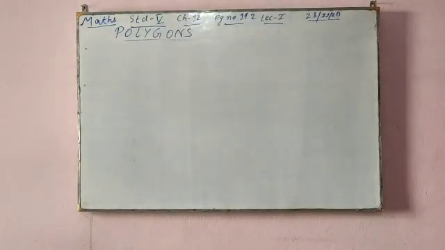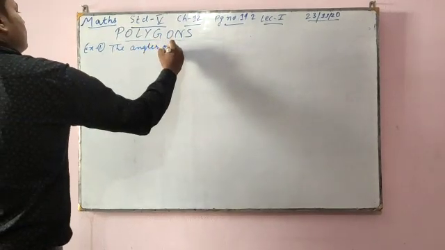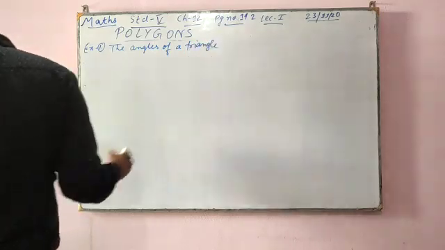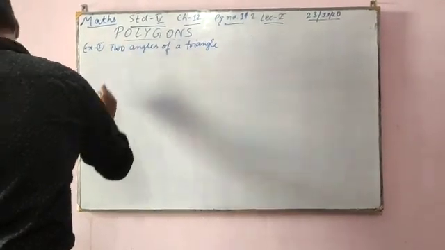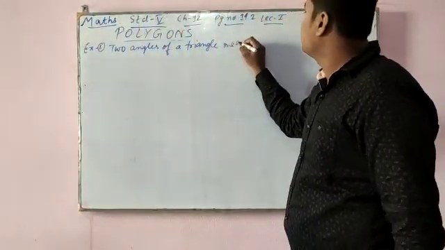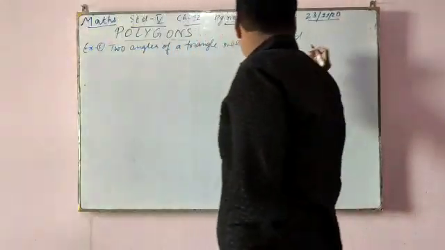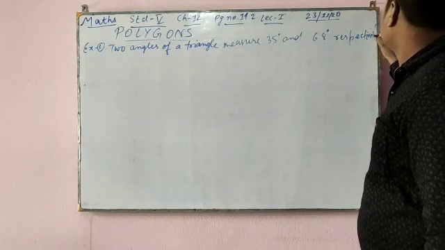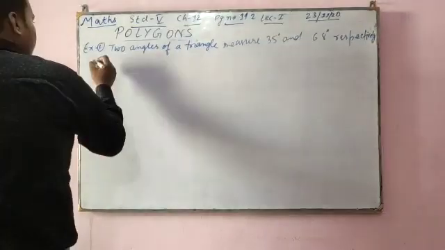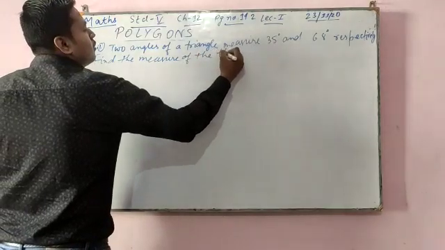Example number 1: If two angles of a triangle measure 35 degrees and 68 degrees respectively, find the measure of the third angle.